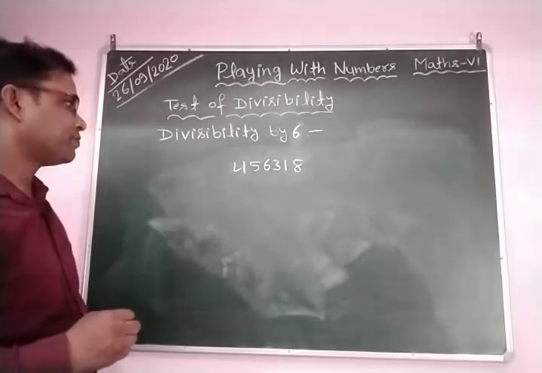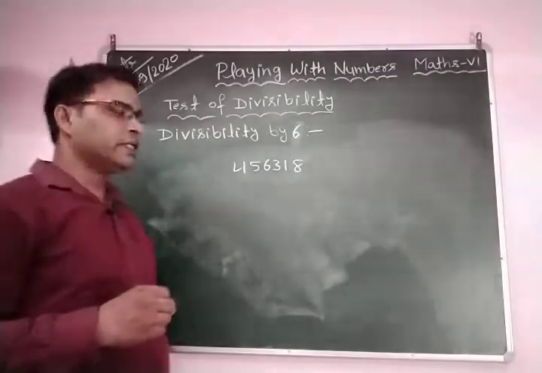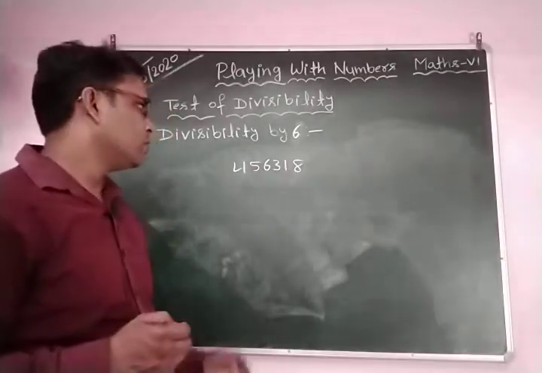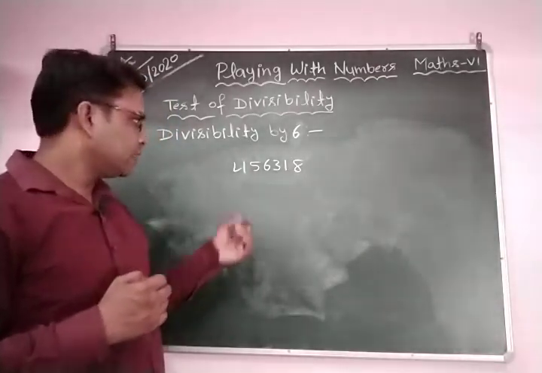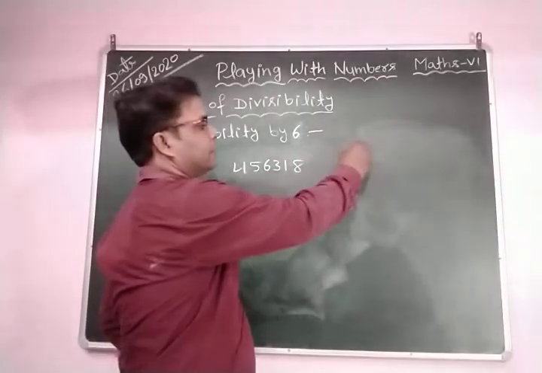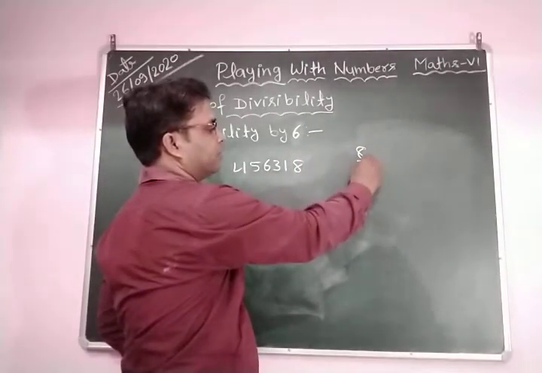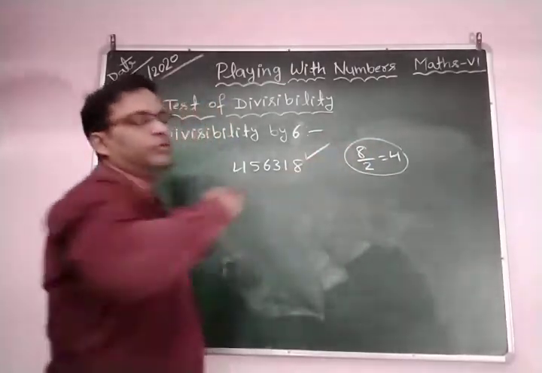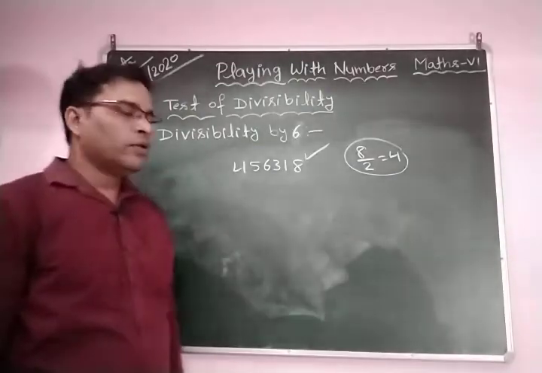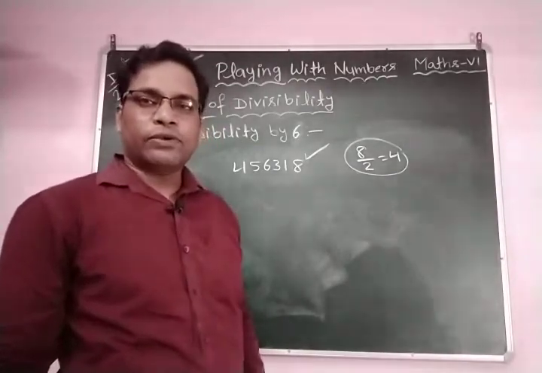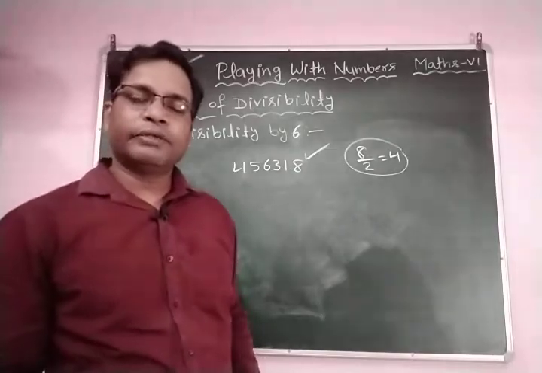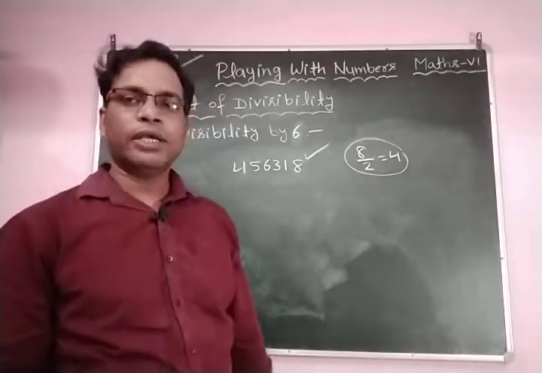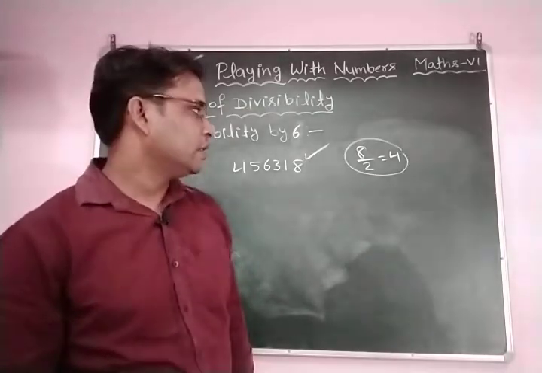So what is the divisibility test of 2? If the last digit of the number is divisible by 2, then the whole number is also divisible by 2. The last digit of the number is 8, and 8 is divisible by 2. It means that the whole number is divisible by 2, because 8 is a multiple of 2, so 2 divides 8.